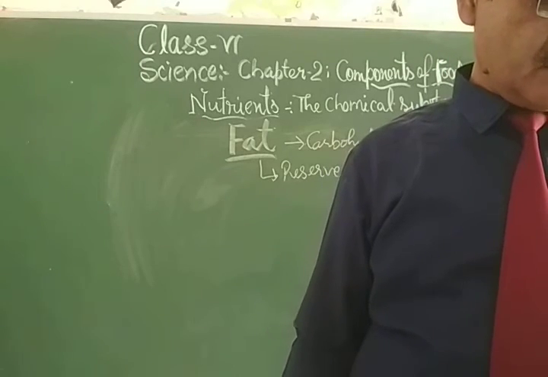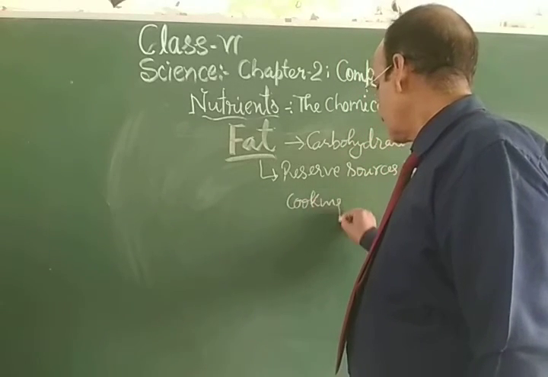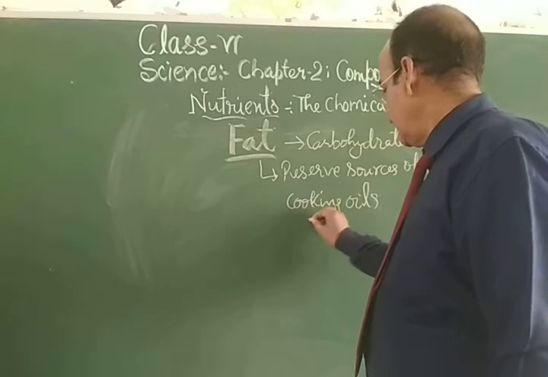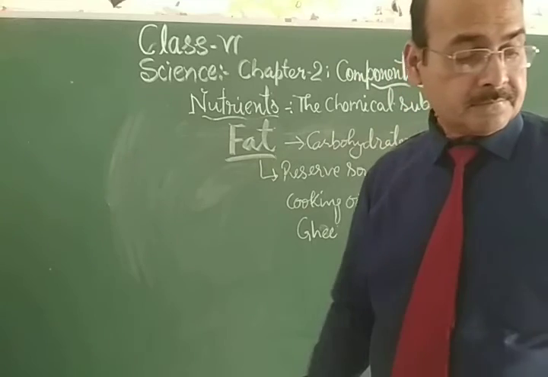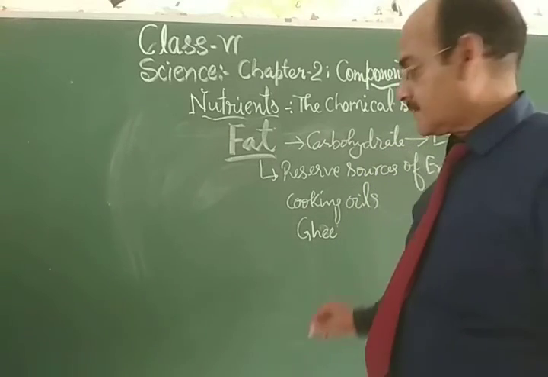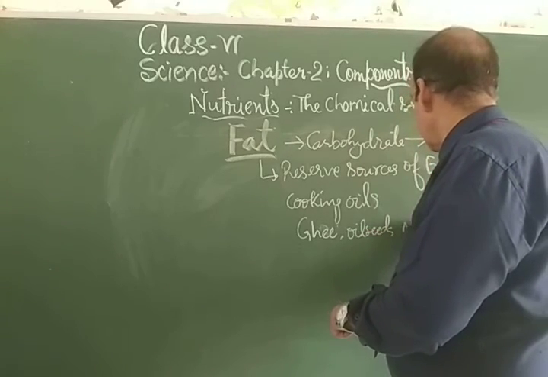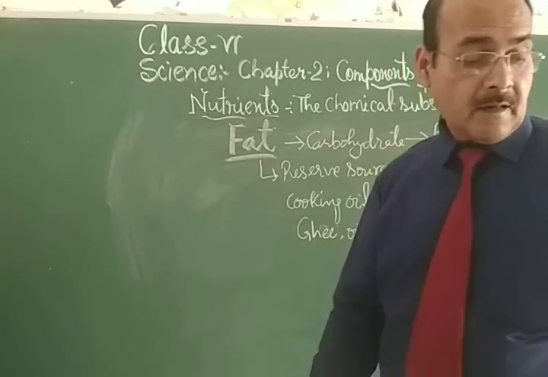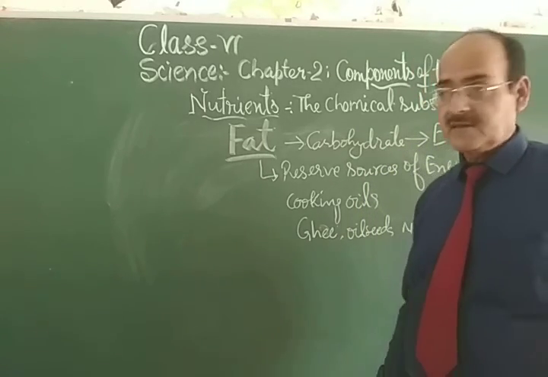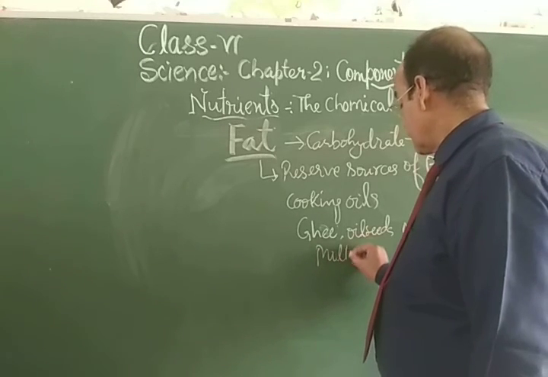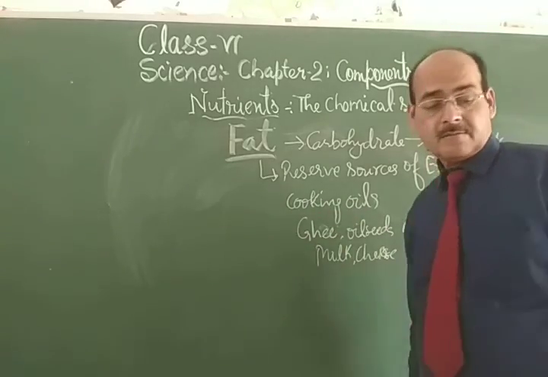And the sources of fat are cooking oils, ghee, oil seeds, nuts, etc. And meat, poultry, egg yolk, whole milk, and cheese. So these are the different sources of fat that we can get.